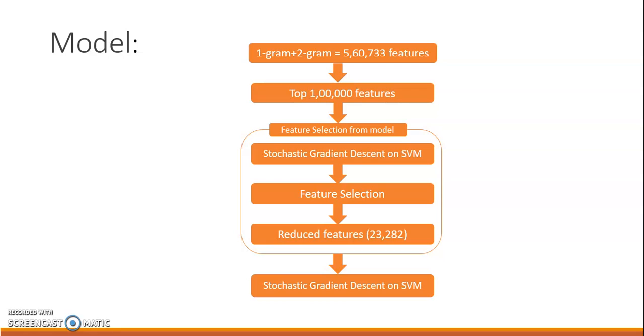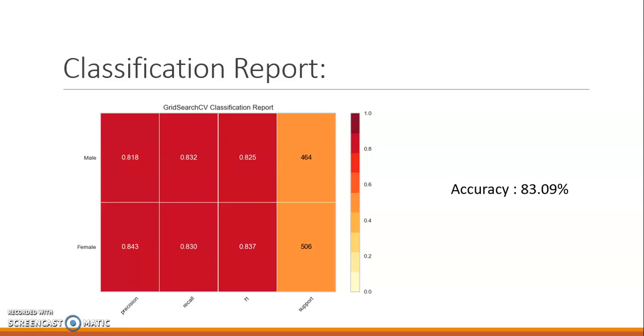So this is the model. I implemented 1-gram and 2-gram features. There are a total of 560,000 features, and then I took the top 1 lakh features and applied feature selection from the model, where I applied stochastic gradient descent on SVM, selected features, reduced features, and then applied stochastic gradient descent on SVM again.